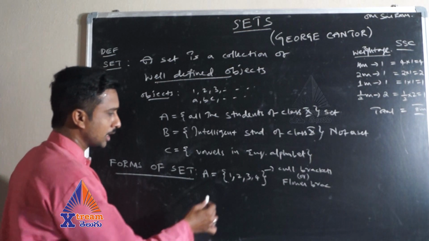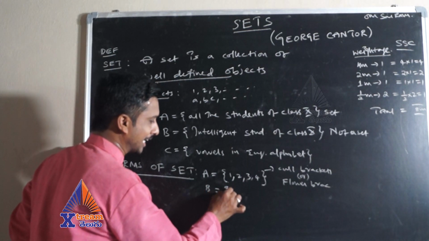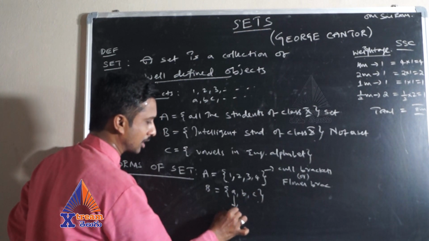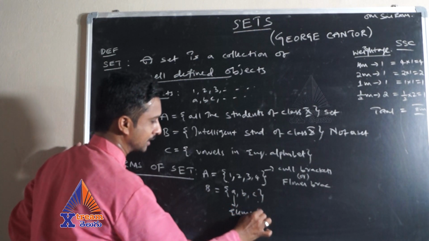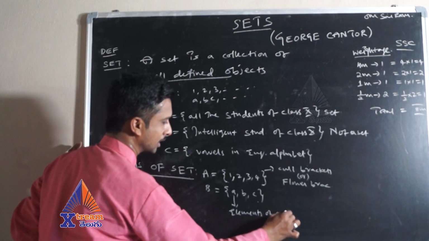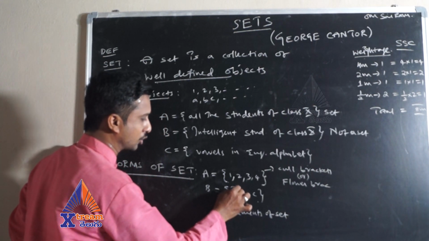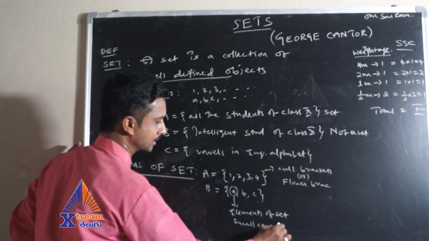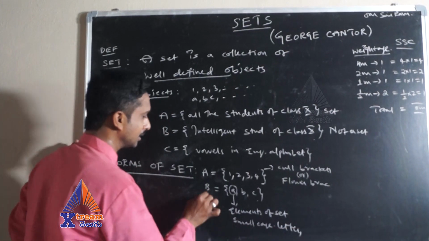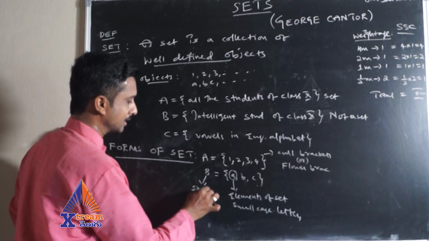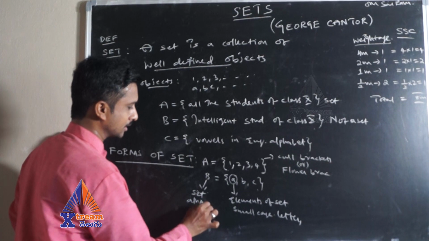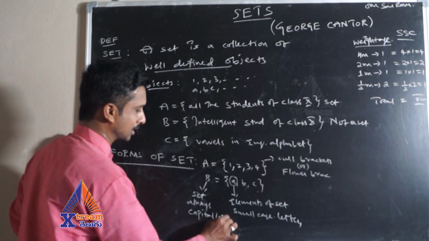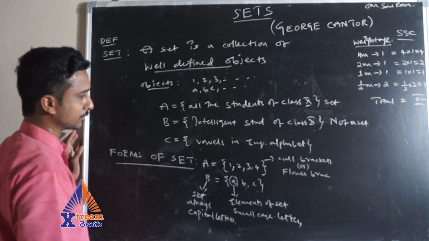And one more thing is the elements should always be in small case letters. These are called elements of the set. The elements of the set always should be in small case letters, and the set always in capital letters. These are some notations you have to follow.